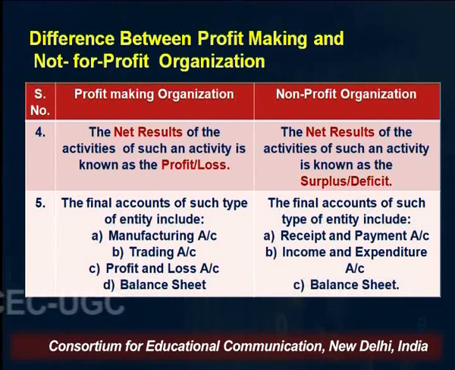The accounts which are maintained by the profit-making organizations are: if the entity is involved in the manufacturing of a product, then manufacturing account, trading account, profit and loss account and balance sheet. The accounts which are prepared by the non-profit organizations are: the first account is receipt and payment account, then income and expenditure account and balance sheet. So these three accounts are prepared by the NPOs.